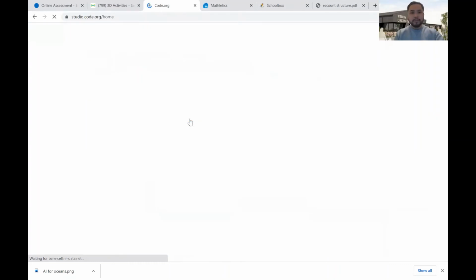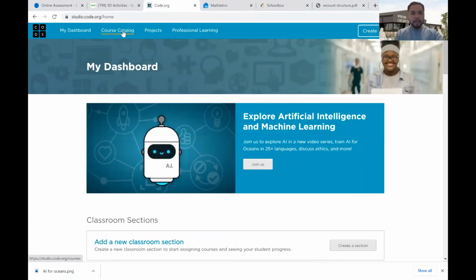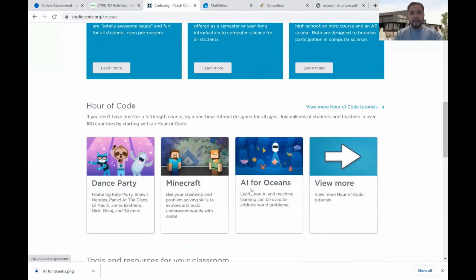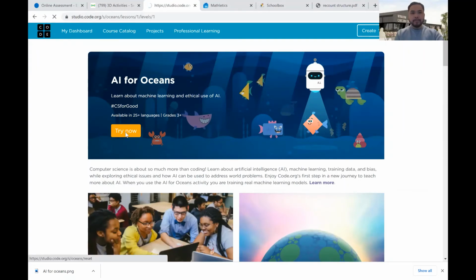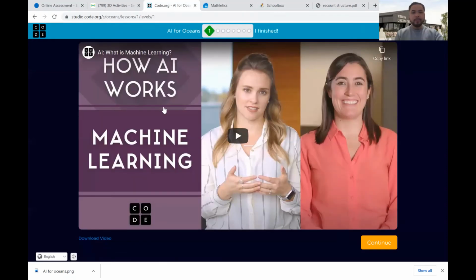Once you've done that, you need to click on course catalog at the very top up here. Click on that, and then scroll down until you see AI for Oceans. Okay, click on that icon there, and then go to try now. And then from here, it'll tell you exactly what you need to do. Watch this video and follow the steps very, very carefully.